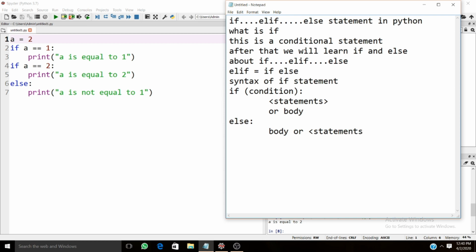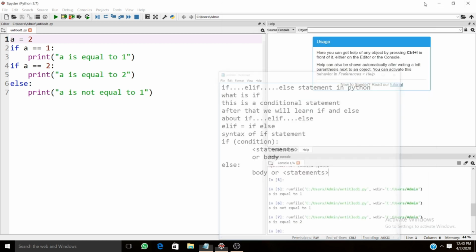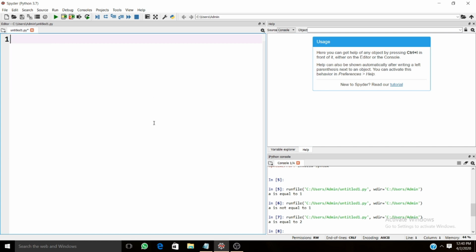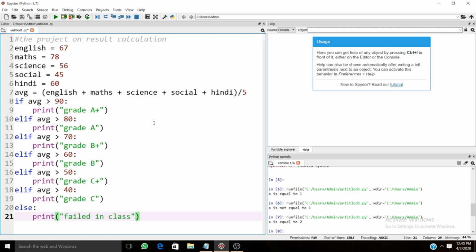Okay, this is a usage of if and else statement. Now we'll move further to see what this basically if and else statement is. So we will be writing one project on that. This is a project on a result calculation.